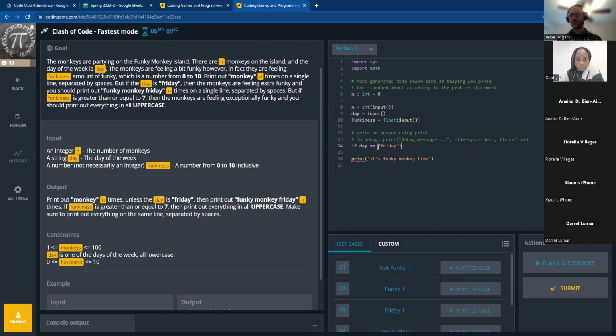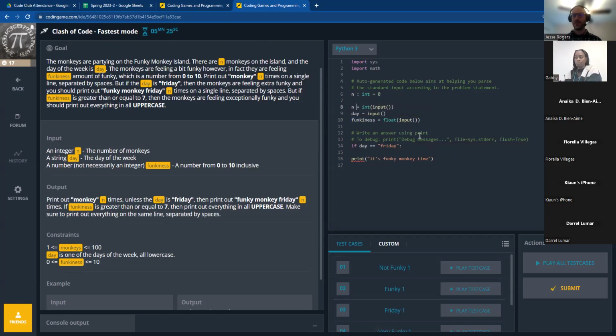So in math, you would usually just have one equal sign, and it would mean the same thing as if you're assigning a value like x equals 3, or if you're declaring that one side of an equation is equal to the other. They don't really distinguish that in math, but in computer science, they do. And so if day equals Friday, that means if this thing is equal to this thing. So it's checking a condition. It's checking whether a condition is true. And if it has one equal sign like it did up here, n equals, and then there's an integer that it's giving us, then now it's saying n is being assigned the value of whatever the integer of that string is.